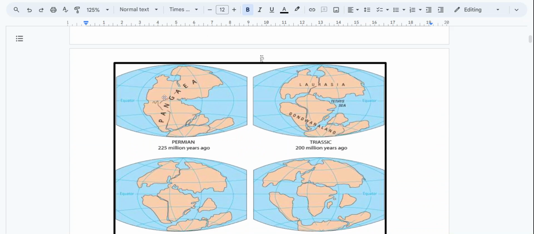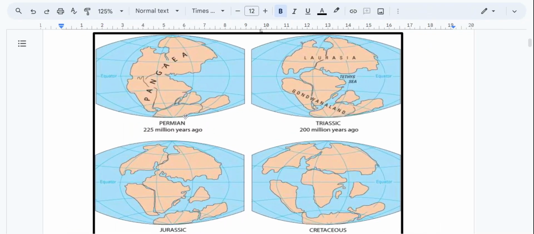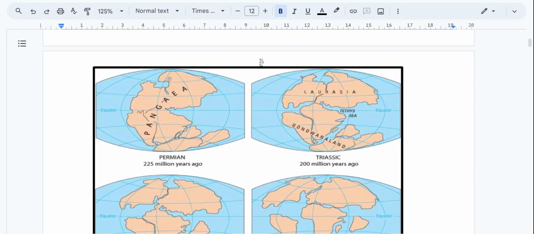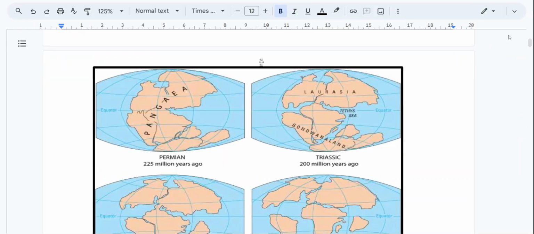So this is Pangaea, as we see in the colored section. The Earth was one, like here. This is Pangaea. It's about 225 million years ago. So later, Pangaea divided into two. So you see here, there's Laurasia and Gondwanaland.